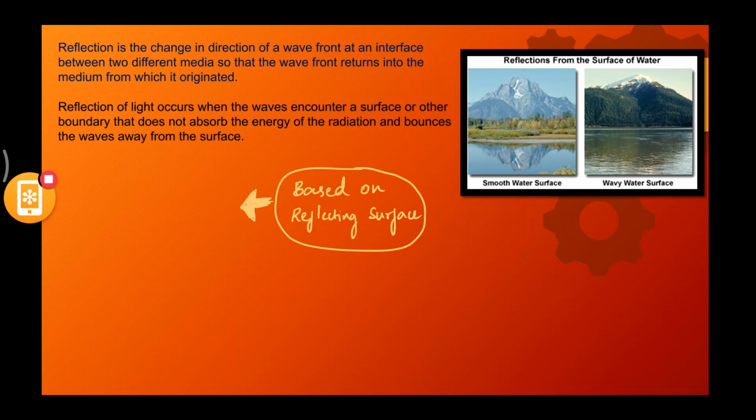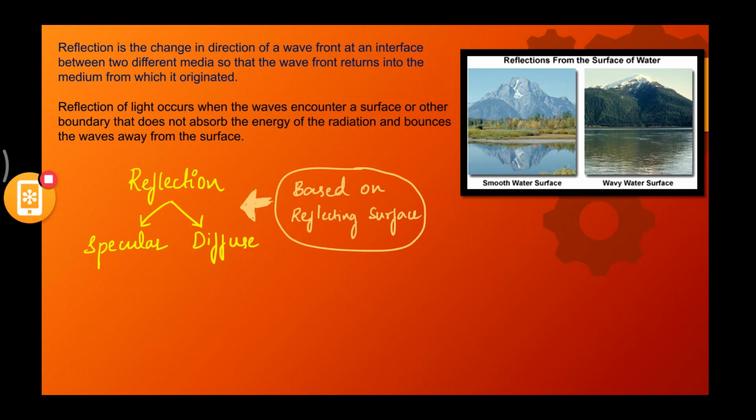Now based upon the reflecting surface. Now which surface we are talking about? We are talking about the reflecting surface. Okay, now basing upon the reflecting surface, reflection is of two types. First type is a specular reflection. It is called as specular reflection, and the other one is a diffused reflection. Okay, so you might have studied regular and irregular reflection in the previous chapters. It is one and the same thing, but again you start calling this as specular and diffused. Okay, so now basing upon the reflecting surface, reflection is of how many types? Two types. What are they? Specular reflection, diffuse reflection, right?